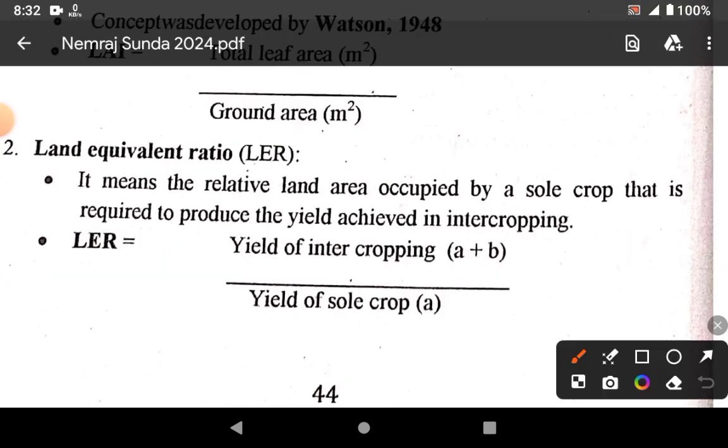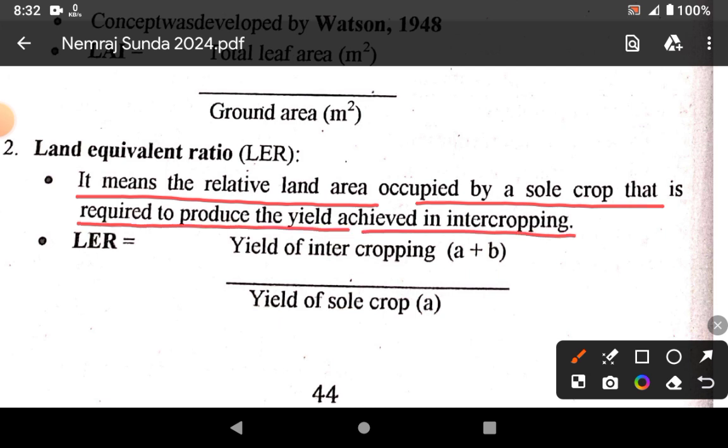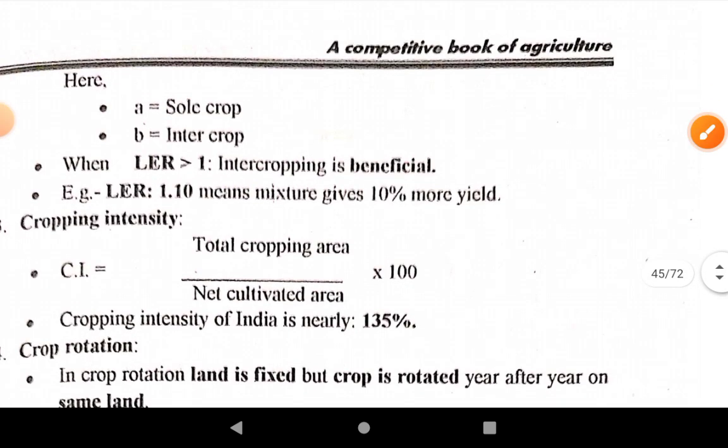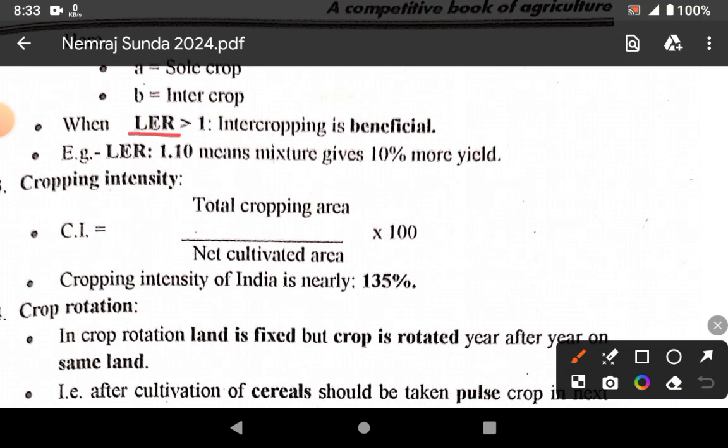Second, land equivalent ratio. It means the relative land area occupied by sole crop that is required to produce the yield achieved in intercropping. Land equivalent ratio is equal to yield of intercrop A plus B upon yield of sole crop. Here A is known as sole crop and B is intercrop. When land equivalent ratio is more than 1, then intercropping is beneficial. Example, LER is equal to 1.10. It means the mixture gives 10% more yield.